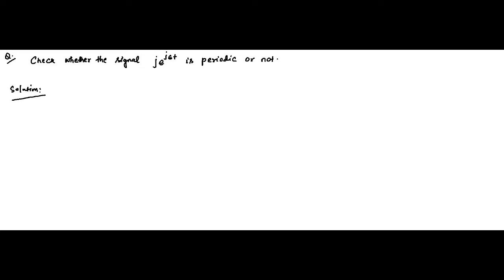Hello friends, so here is another question on complex exponential signal. Here we have to check whether the signal j e to the power j6t is periodic or not, and if it is, what is the value of its fundamental period. Again, the basic requirement of a periodic signal is that it should repeat itself after a particular interval of time, which is the fundamental period capital T.